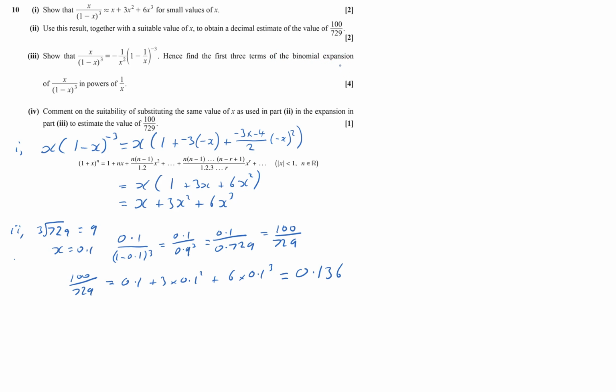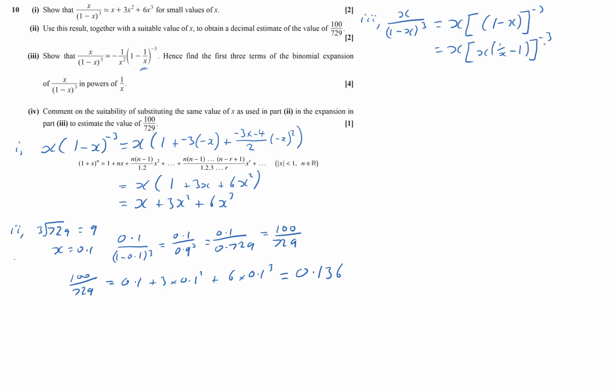Right, I'll start it up here. So part 3, we've got x over (1 minus x) cubed equals x times (1 minus x) to the minus 3. But I wanted to have a 1 over x, and I haven't got 1 over x, so I'm going to take out an x there, which will help us. I'll put the square brackets in there, so I can just concentrate on this bit here. So take out an x, and that gives us 1 over x, because x times 1 over x is 1, minus 1, and that's to the minus 3.